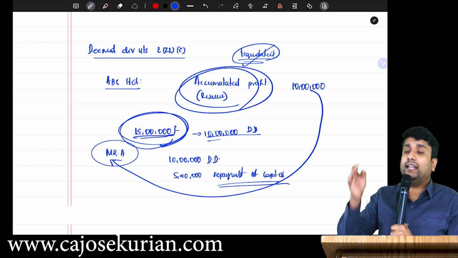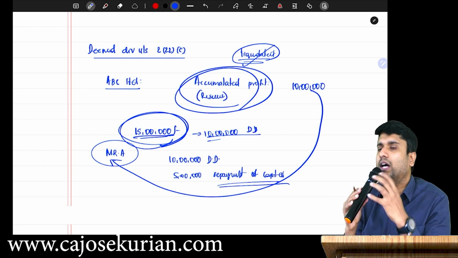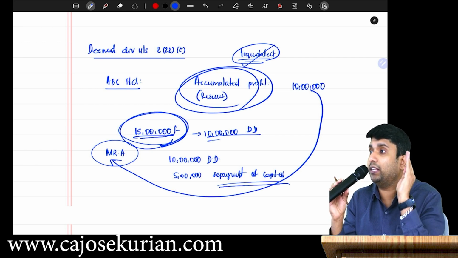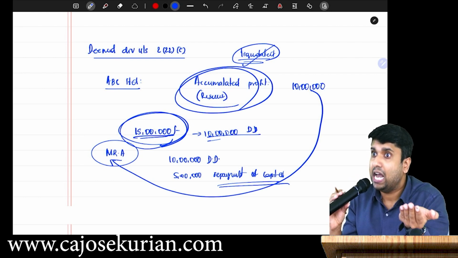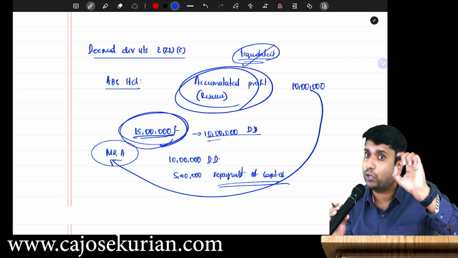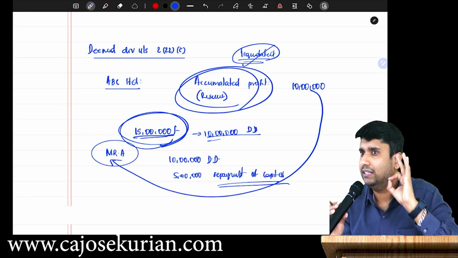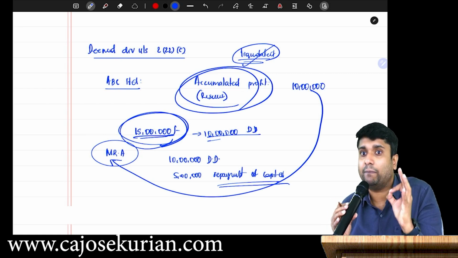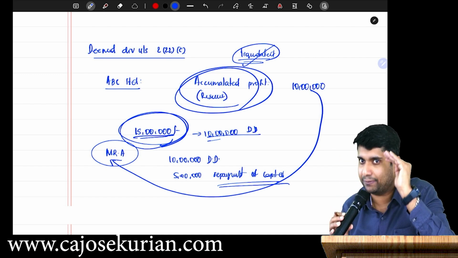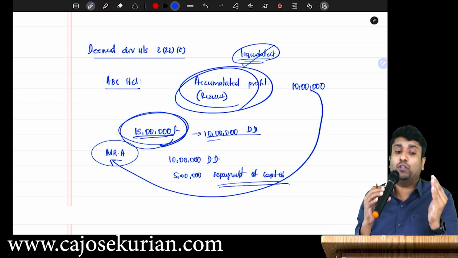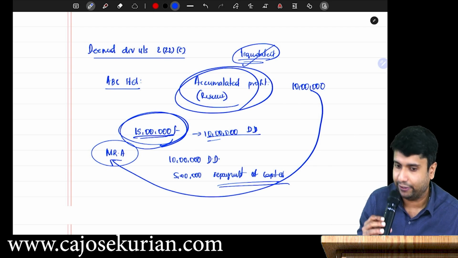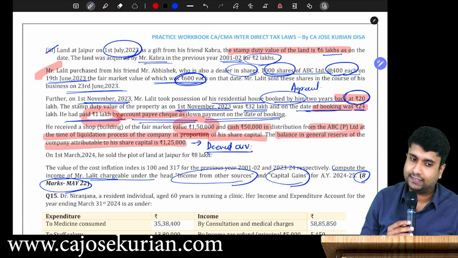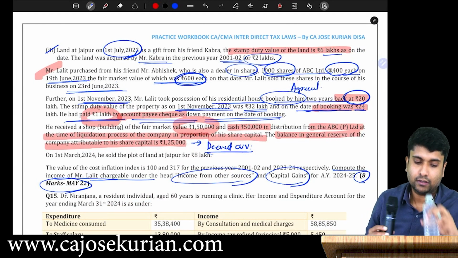So deemed dividend under 2(22)(c) means if you are a company having accumulated profit, at the time of liquidation you are distributing any money to the shareholder. Out of that distribution, up to the value of accumulated profit shall be deemed to be dividend. Repeat again. Up to the value of accumulated profit shall be deemed to be dividend. Whenever you are distributing something at the time of liquidation, up to the value of accumulated profit shall be deemed to be dividend. Now can you read that particular adjustment and tell me what should be the treatment?